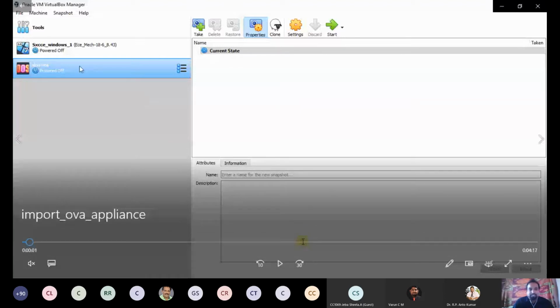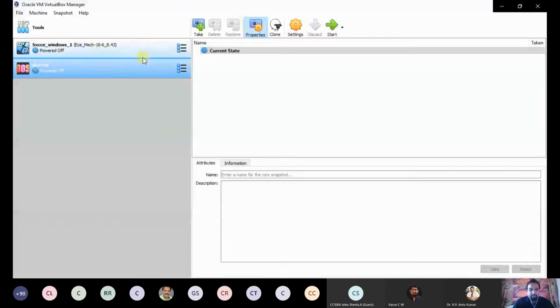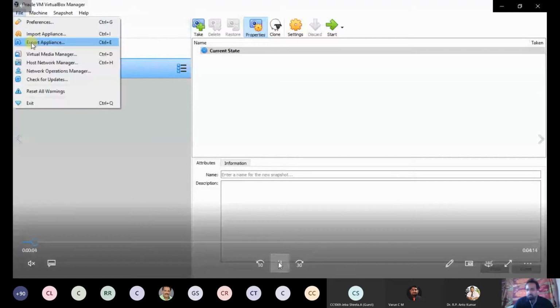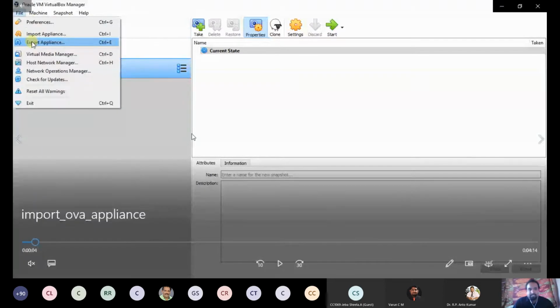Now you see, same thing. What I have done is, another virtual machine, xcc_windows_2, which was created, I have deleted that virtual machine. Now I am going to import the appliance. You see what is going to happen. How to import this? Previously for exporting the appliance we gave export appliance. Now to import the appliance you have to go to File, Import Appliance.